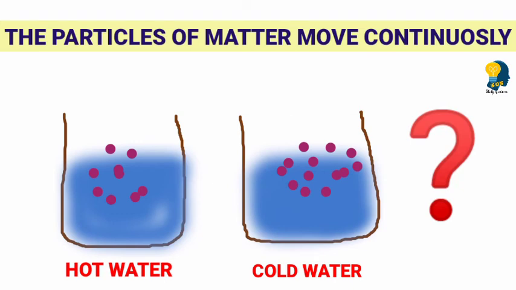These potassium permanganate crystals are solid, right? So when we add them to the beaker containing hot water and the beaker containing cold water, what can you observe? In which beaker can you observe the particles intermixing very fast? In which can we observe it intermixing slowly? What is your observation? Yes, your observation is correct.